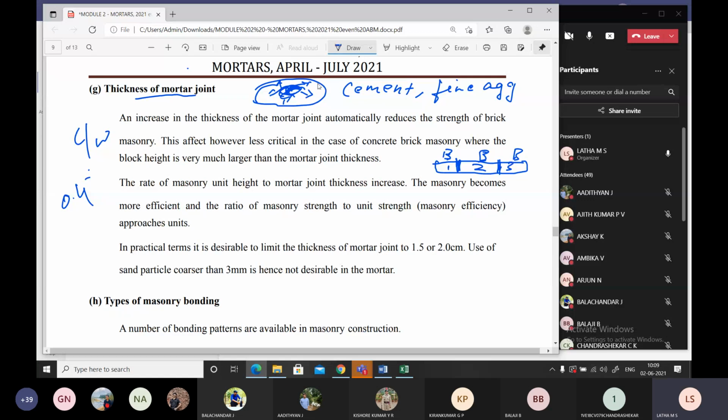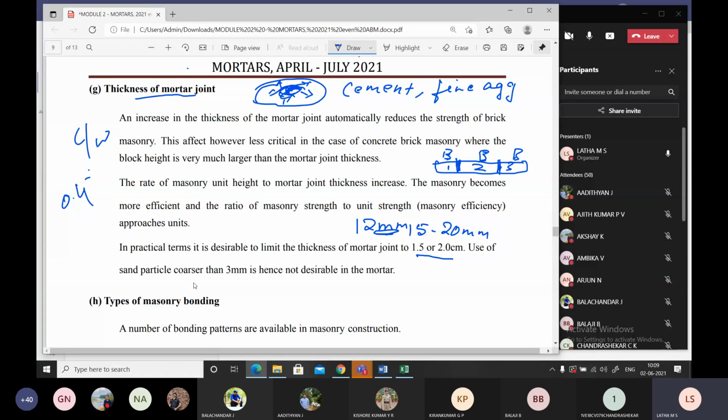But as a civil engineer, you should learn all this. We say approximately 15 mm to 20 mm should be the thickness of the mortar. Even though this is high, we limit it to 12 mm. In practical laboratory work, we limit it to 12 mm, but sometimes it goes to 15 to 20 mm.